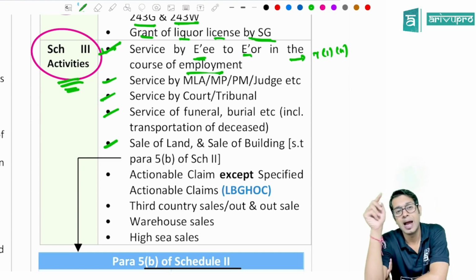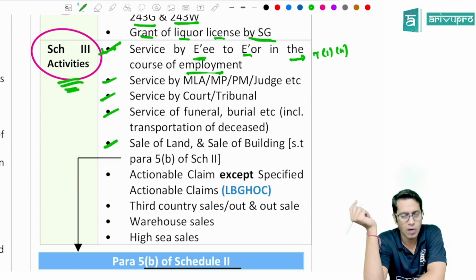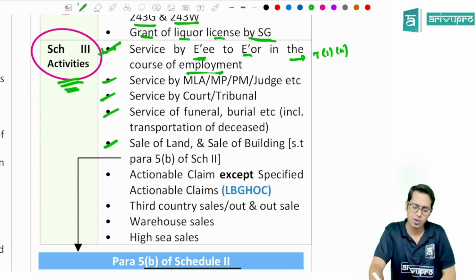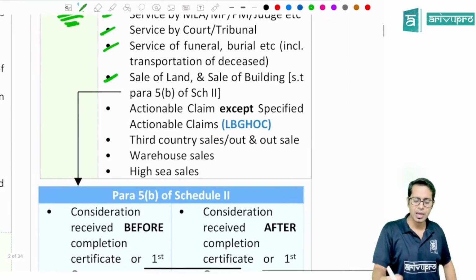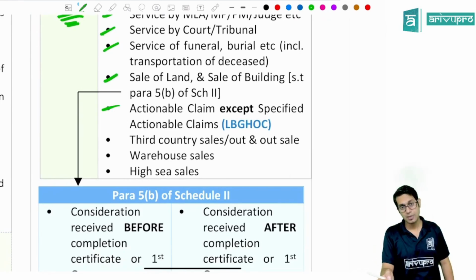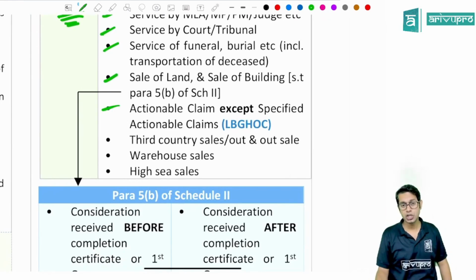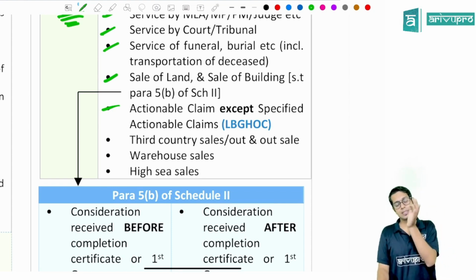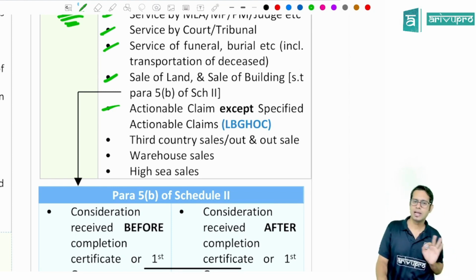Sale of land and sale of building, subject to para 5B of schedule number 2. What is this point? We'll see. Then actionable claims except specified actionable claims. So if there is any transaction in actionable claims, it is not treated as supply. But if the transaction is in specified actionable claims, then it will be treated as supply.